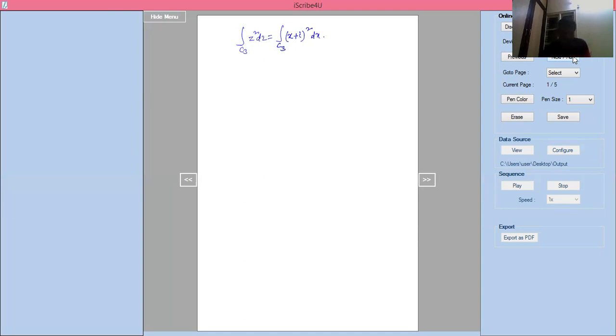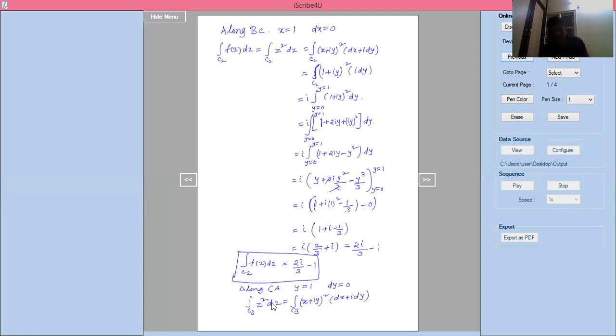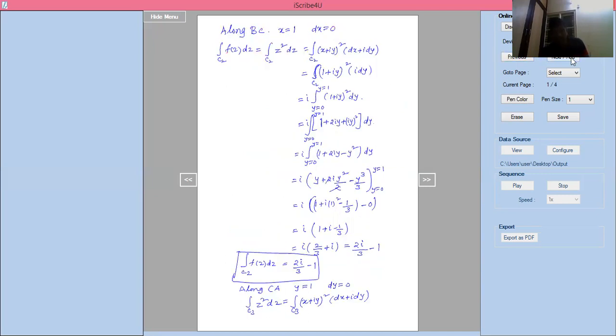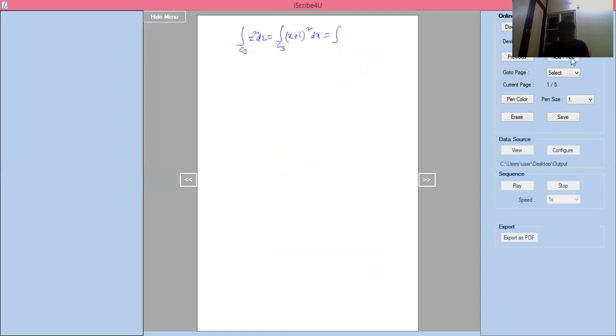Now we can write the integration over C3 in terms of x. We know that along C3, x is moving from 1 to 0, so the limits should be 1 to 0, because the direction is going from 1 to 0. (x plus i) whole square should be x square plus 2ix plus 1, into dx.